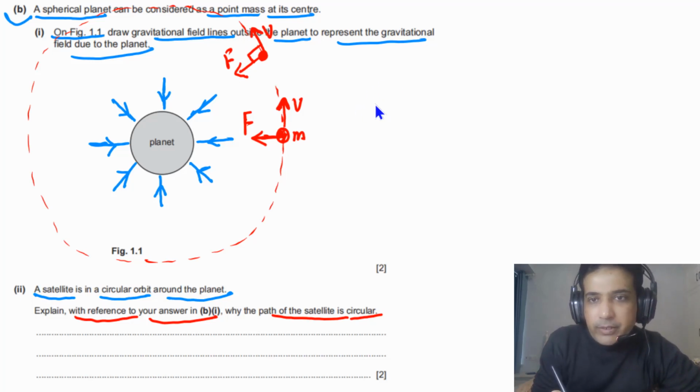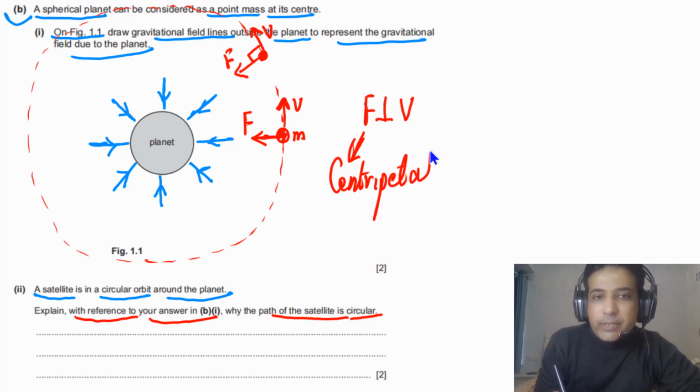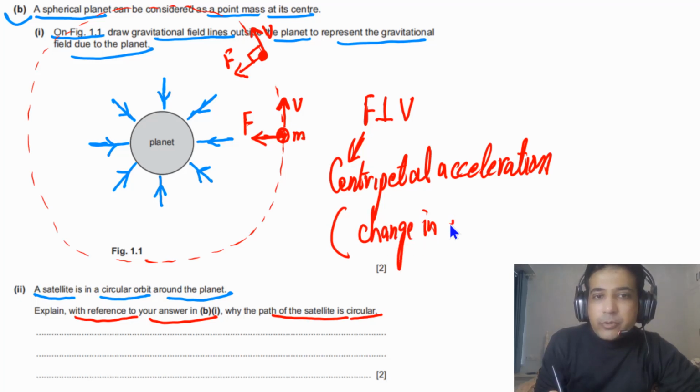So we can simply write down that in this case, force is always perpendicular to the velocity. So the force will cause centripetal acceleration. If you write down these 2 points, you will get 2 marks. Force will cause centripetal acceleration, meaning only the direction of motion of the satellite will change, but its speed will stay constant. When we talk about centripetal acceleration, this is due to change in direction. So a very important point you need to understand: centripetal acceleration is due to change in direction of the object.